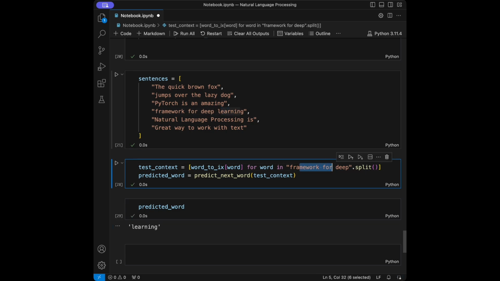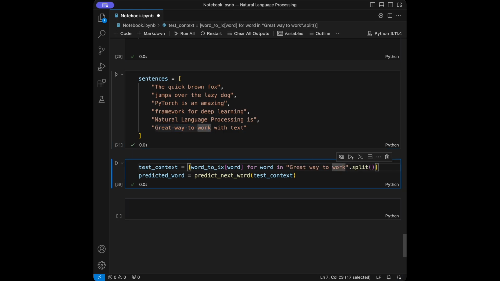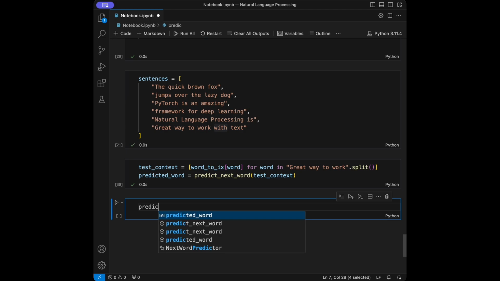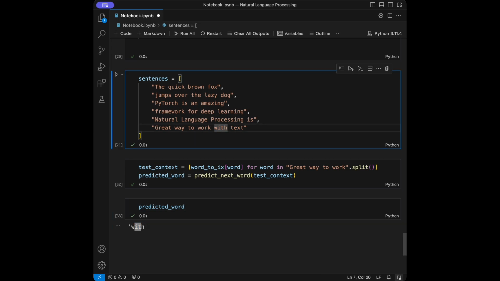Great. It seems like it's working successfully, but let's test it. This time I'm not going to give all of this. I'm just going to give great way to work with. Not great way to work with. I'm just going to give great way to work. So we need output as with, not text. Text is the last word and with is the next word. So I'm just going to call the predicted word in here. I'm just going to make this run, and we are going to get the with. Great. So it's working smoothly.